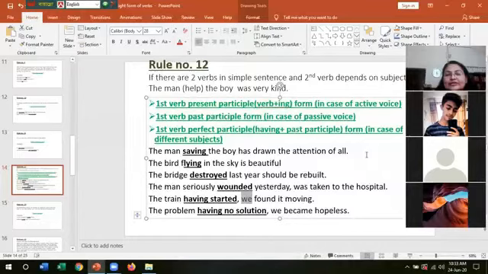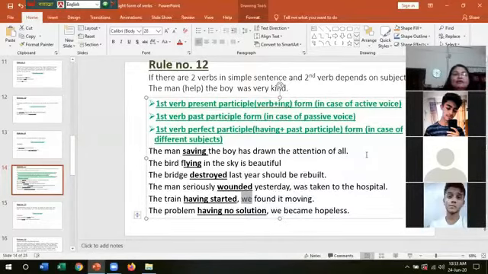And the third rule, if there are two subjects, then the first verb will take perfect participle format. Now, boys, tell me, have you understood this complex rule? Kinda. Okay, very good. We will do some exercises later on, then all the things will be more clear.